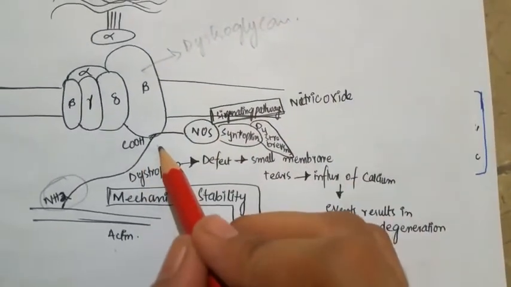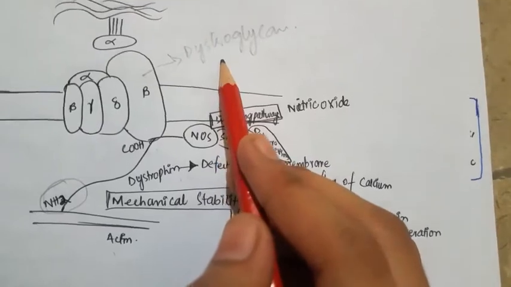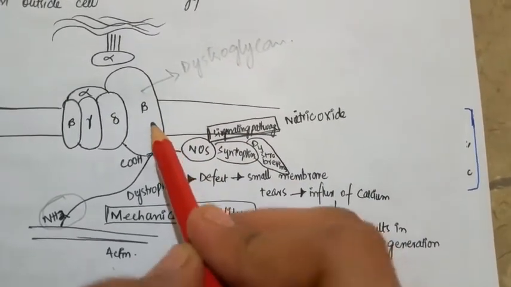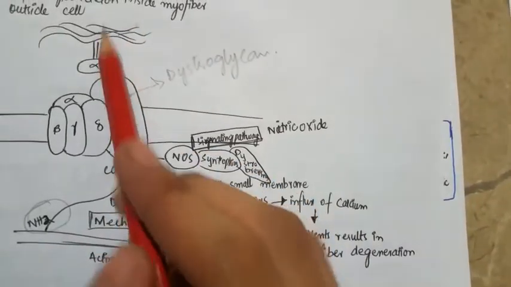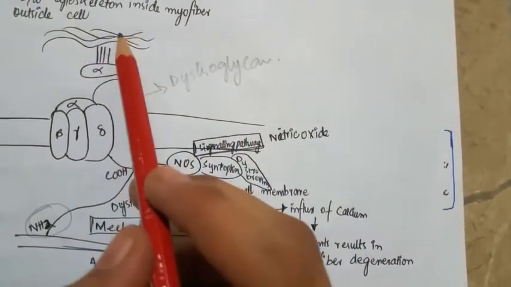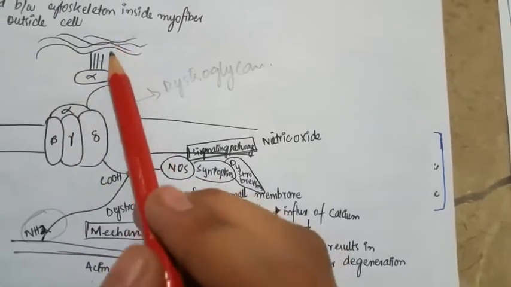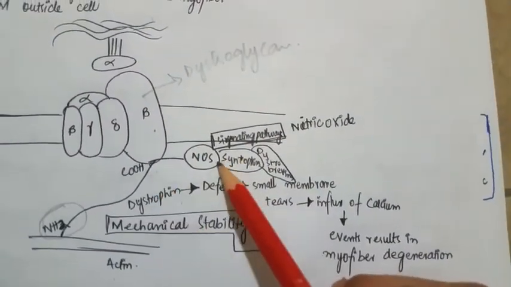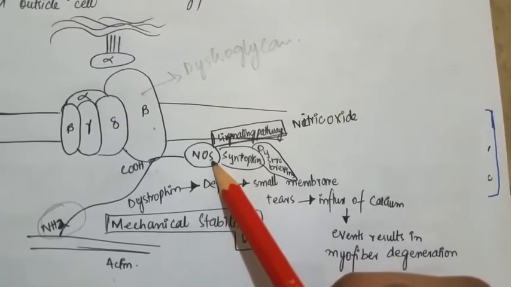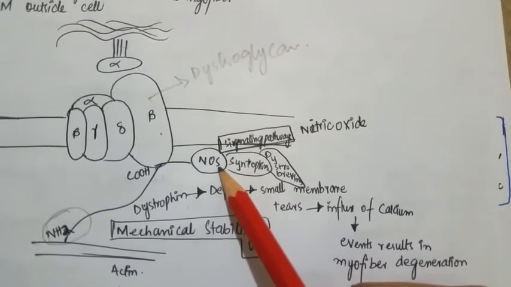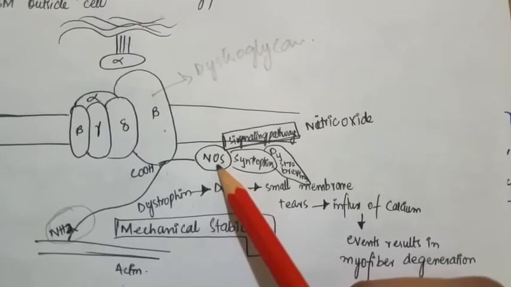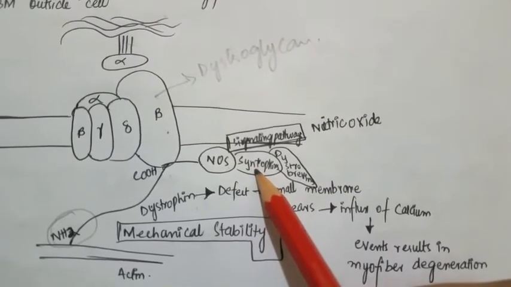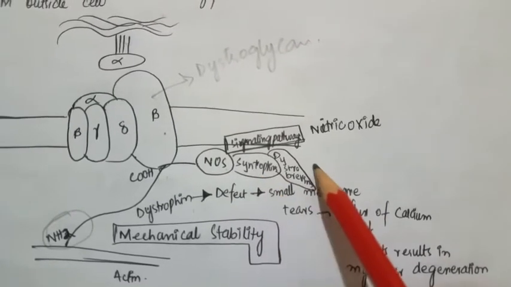This carboxy terminus is going to bind with the beta dystroglycan. Ultimately, this beta dystroglycan will bind with the alpha portion. This alpha portion is going to bind with the laminin alpha chain. These are structures present outside the cell membrane. And this carboxy terminus is also attached with the nitric oxide synthetase, and this nitric oxide synthetase also binds with the syntrophin and dystrobrevin.